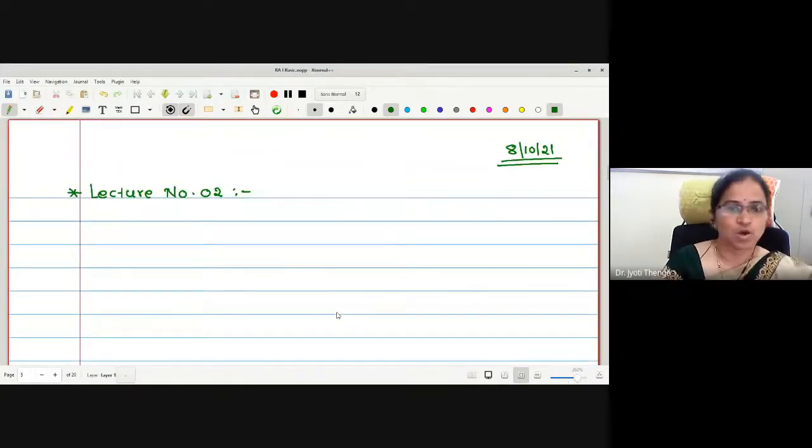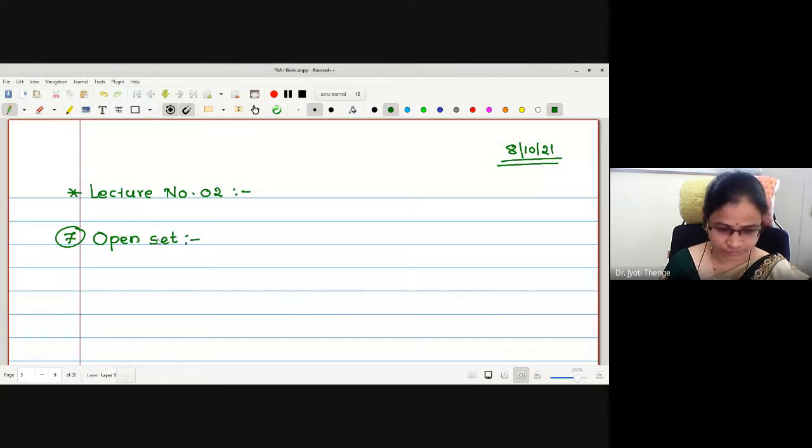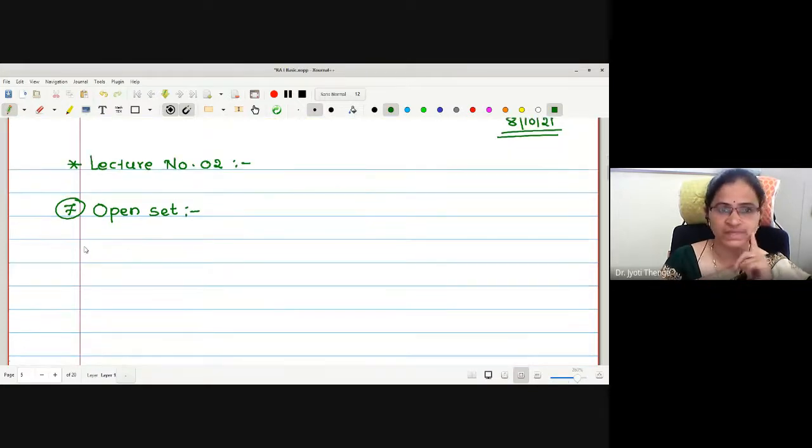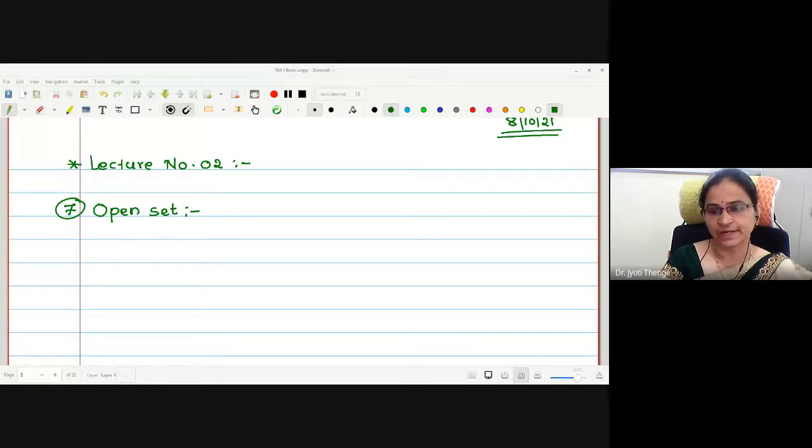That was how many definitions we have covered? Six definitions we have covered. Let me continue this. Seventh definition is an open set. Who is going to tell me the definition of open set? Interior point we have seen, right? Interior also we have seen. Interior of a set. From this only you have to tell me the definition of an open set. What is open set?